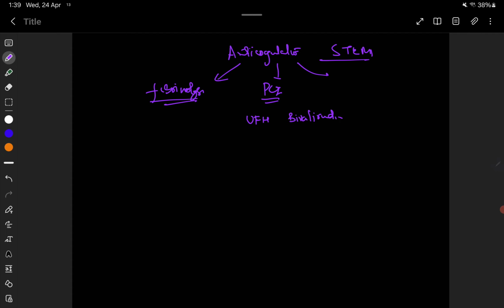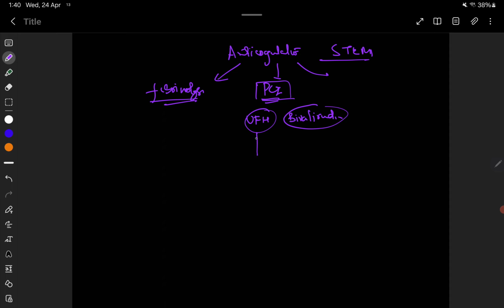This recommendation assumes that patients will receive a potent oral antiplatelet, ticagrelor or prasugrel. So with PCI, patients can receive anticoagulation in the form of either UFH or bivalirudin. There are indications.